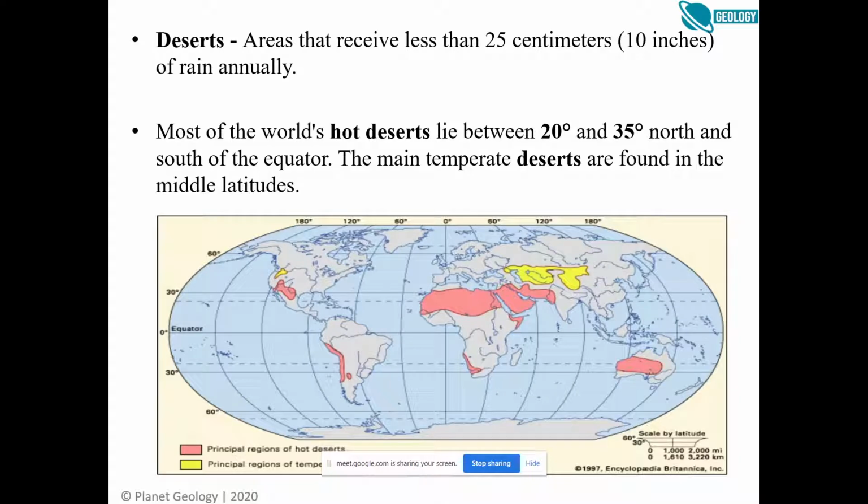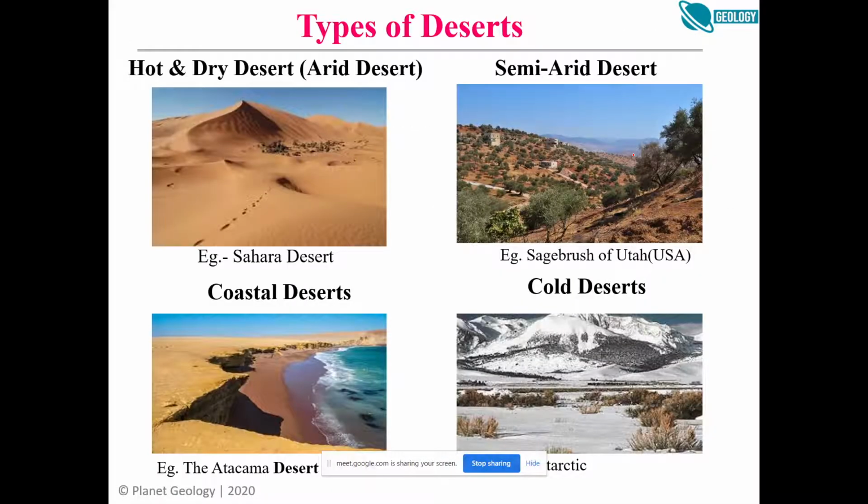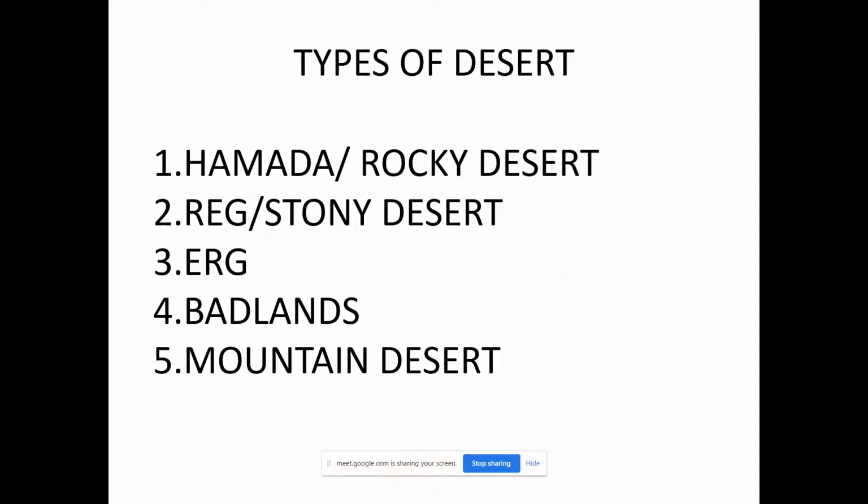What is the reason through which deserts are formed, especially the hot desert, right? We discussed why most of the deserts are in the subtropical high pressure zone between 20 to 35 degree latitudes, right? And then we did classification. This was the geographical classification, climatic types of desert, and then we had the geological, based on the sediment size, right?